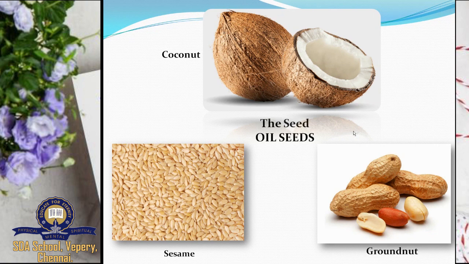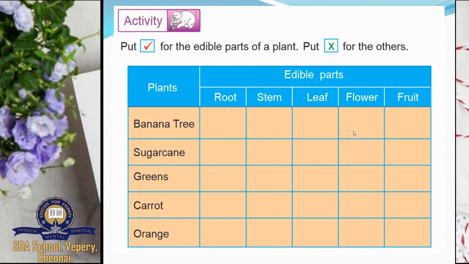Okay. Shall we go for a test on activity? Yes. So you take your notebook or your classwork, rough notebook. Just copy this. Put a tick mark. Which part of the plant is edible? So for example, greens. For greens, which part is edible? Yes, it is leaf. So put a tick mark in leaf. Okay. Do this for all the other examples. Write this down in your classwork.